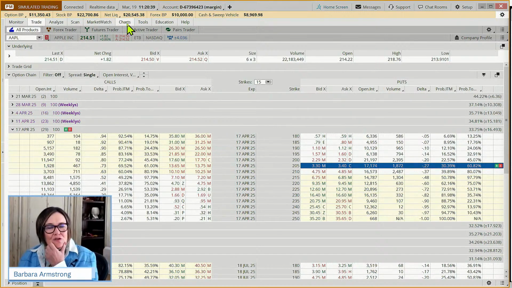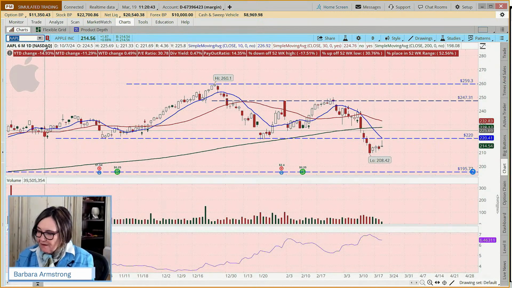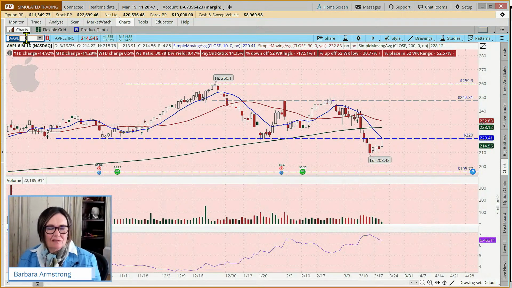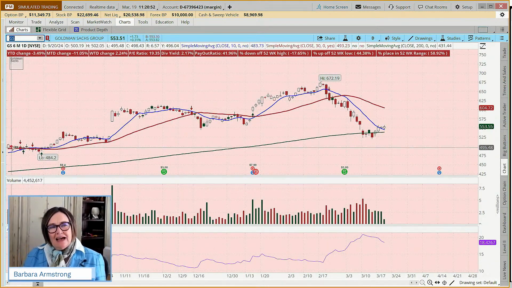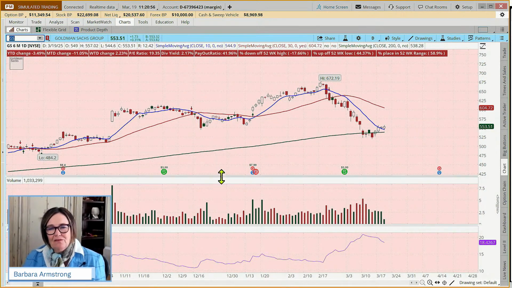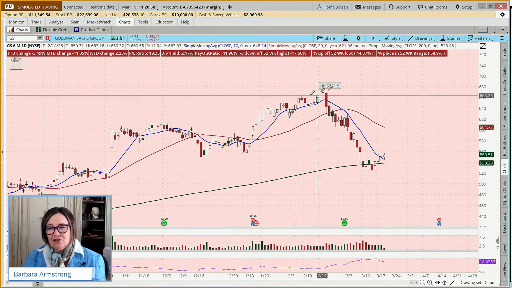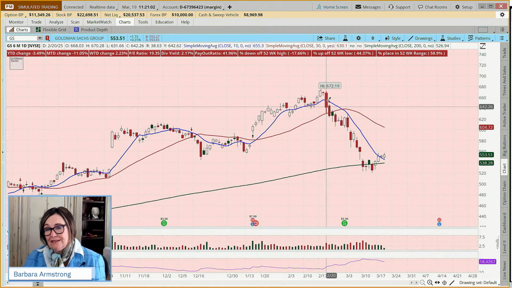Now let's go look at Goldman Sachs. So with Goldman Sachs, this is part of the financial sector, and the financial sector has been enjoying some strength, and then like everything else, it started pulling back, and so did Goldman Sachs.